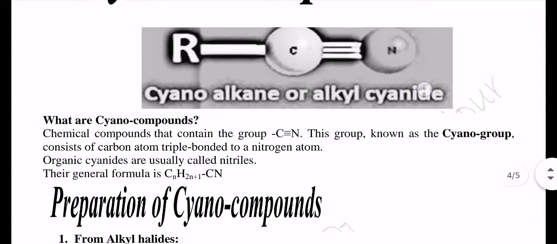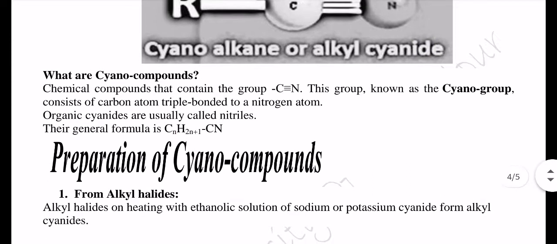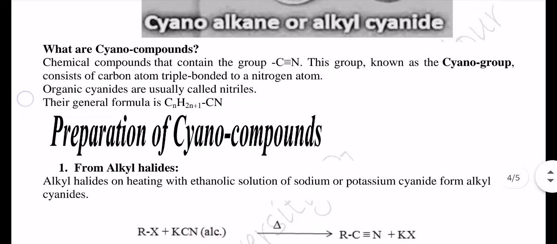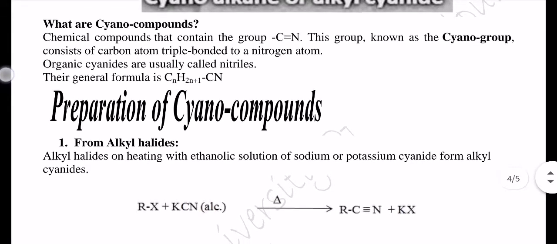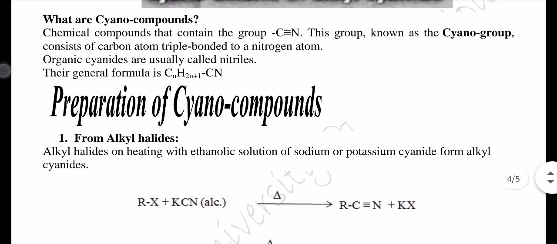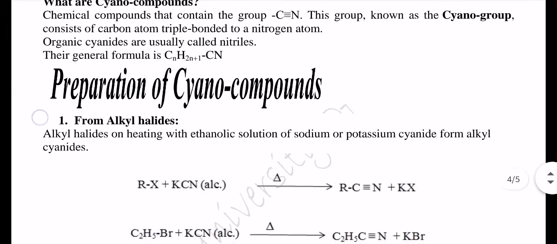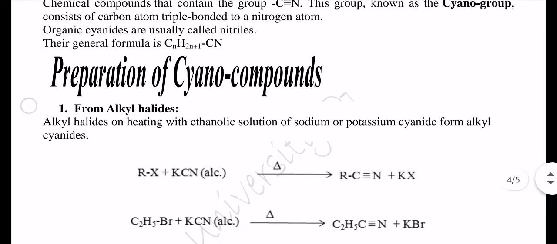You can see here the preparation of cyano compounds. The first one is from alkyl halides. Using alkyl halides we can prepare cyano compounds. Simply, alkyl halides on heating with an ethanolic solution of sodium or potassium cyanide form alkyl cyanide. You can see the reaction here.